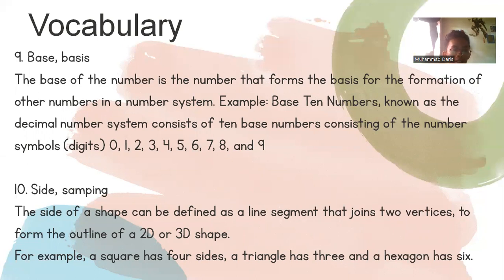Tenth, side, or something. The side of a shape can be defined as a line segment that joins two vertices to form the outline of a two-dimensional or three-dimensional shape. For example, a square has 4 sides, a triangle has 3, and a hexagon has 6 sides.